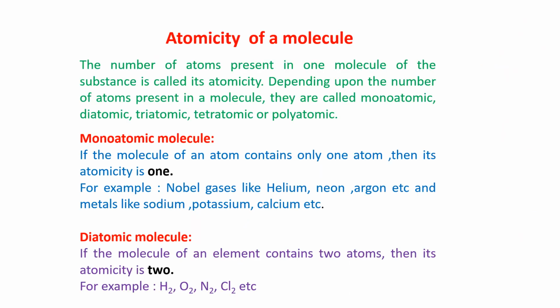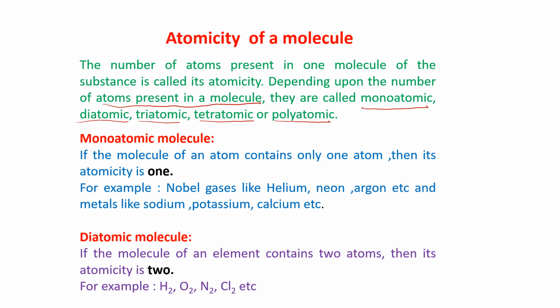Atomicity of a molecule is the number of atoms present in one molecule of the substance. How many atoms are present in one molecule of a substance is called its atomicity. Depending upon the number of atoms present in a molecule, they are called monoatomic, diatomic, triatomic, tetraatomic or polyatomic.